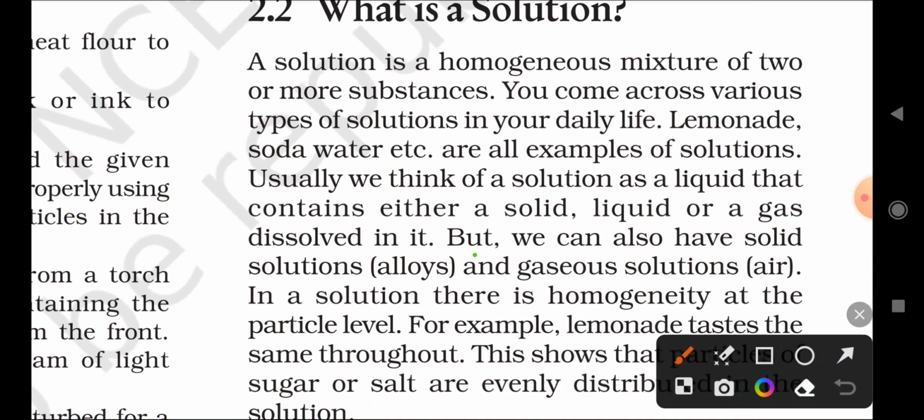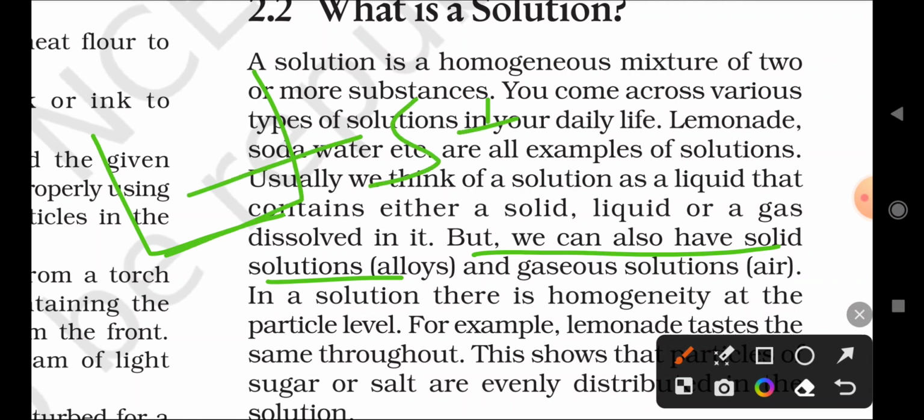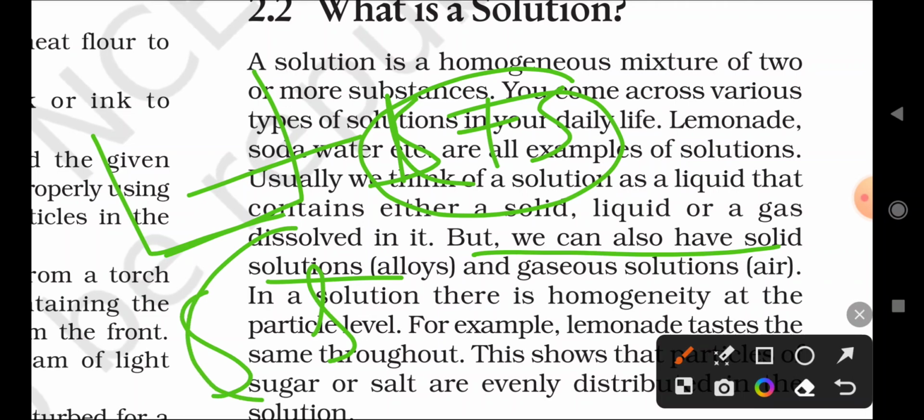But we can also have solid solutions. Not only liquid solutions like water plus sugar, which is present in liquid form.